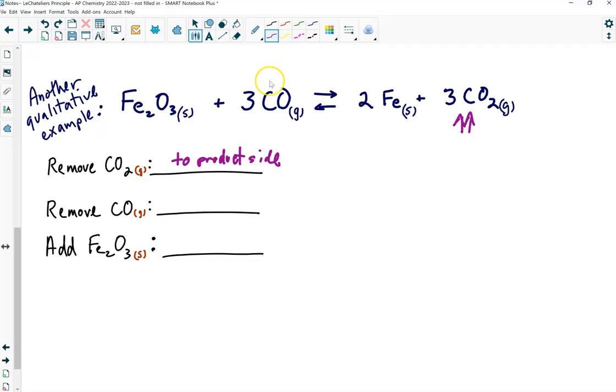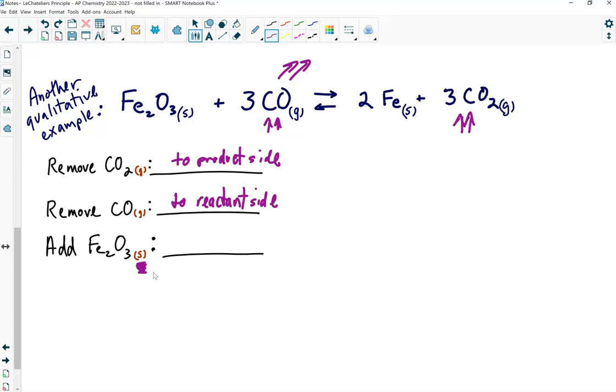Okay, what if I come along and I take out CO? The system is going to want to restore the CO. Which way is it going to shift? To the reactant side. Okay, now here's a kind of a trick question, and I'm going to point out the fact that this is a solid. Do solids affect equilibrium positions? No. So I could add more Fe2O3, I could take away Fe2O3, and this would be no change.